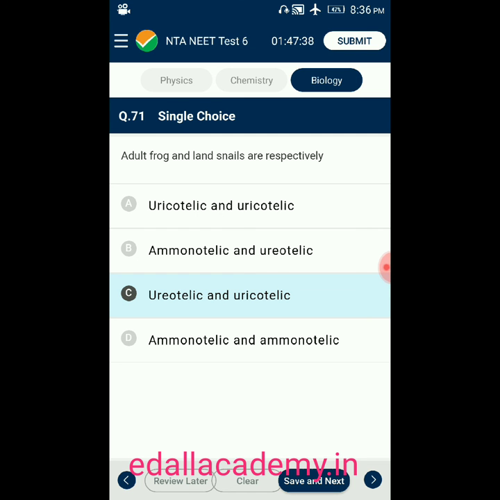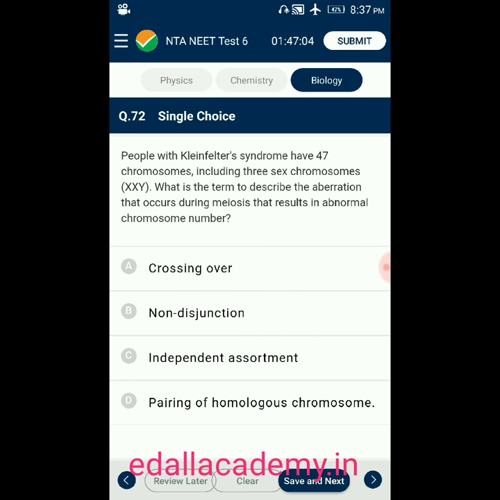Question number 71. Adult frog and land snail are respectively asked about excretion. Option A, uricotelic and uricotelic. Option B, ammonotelic and ureotelic. Option C, ureotelic and uricotelic. Option D, ammonotelic and ammonotelic. The answer is ureotelic and uricotelic. In adult frog, the excretion takes place in the form of urea, but in snails, it is in the form of uric acid. So the correct option is C.